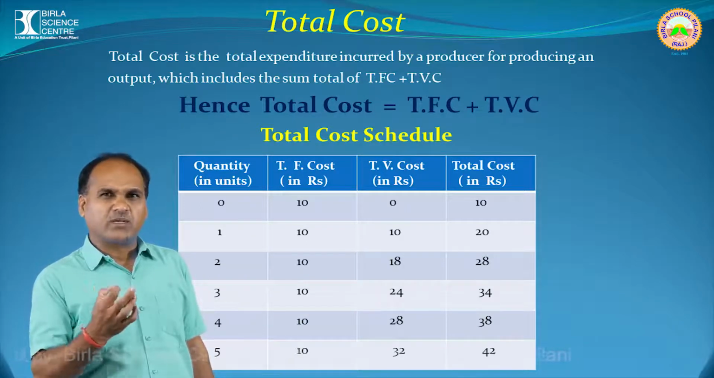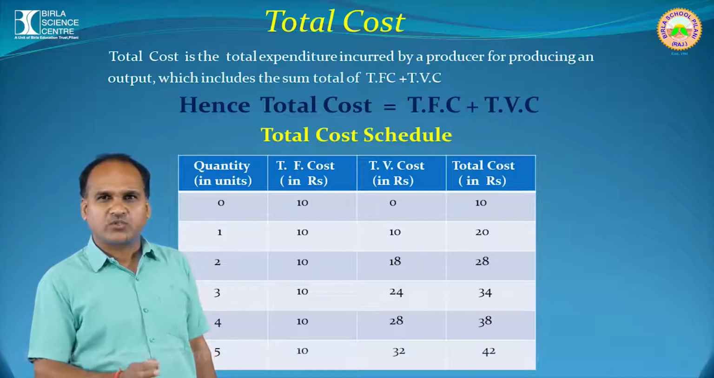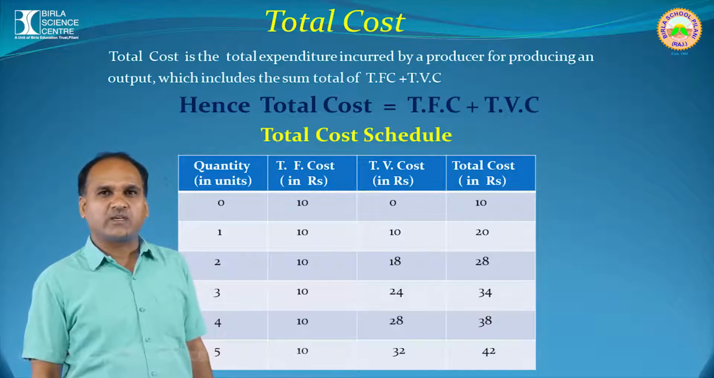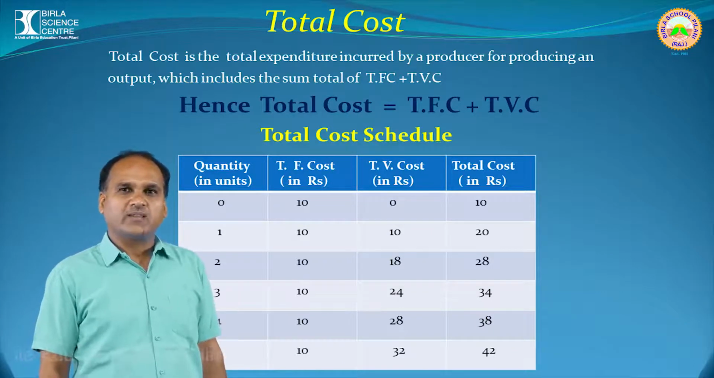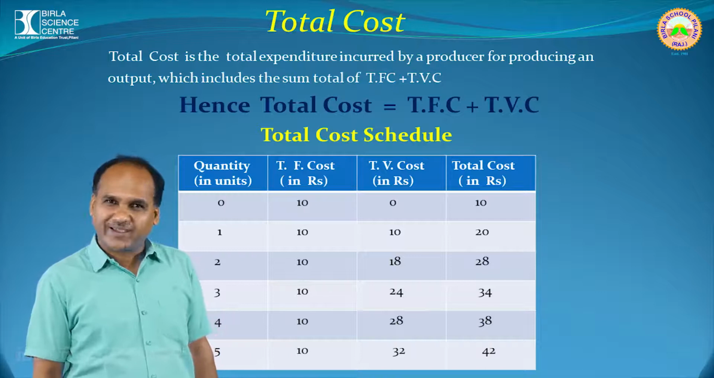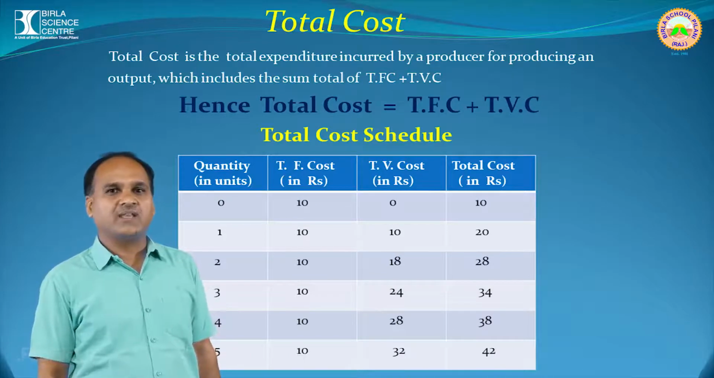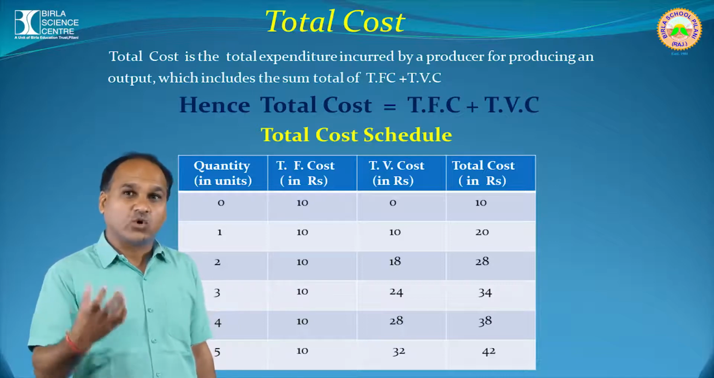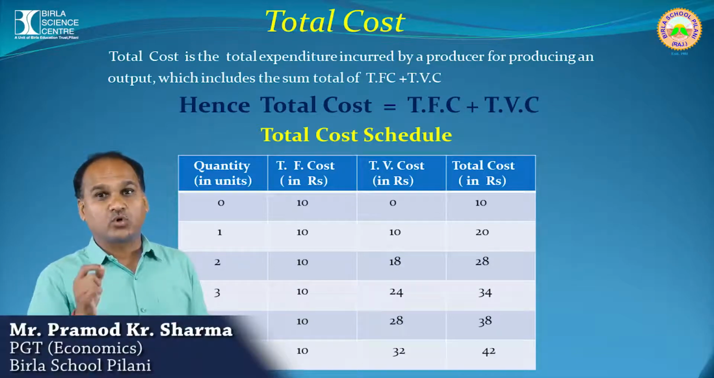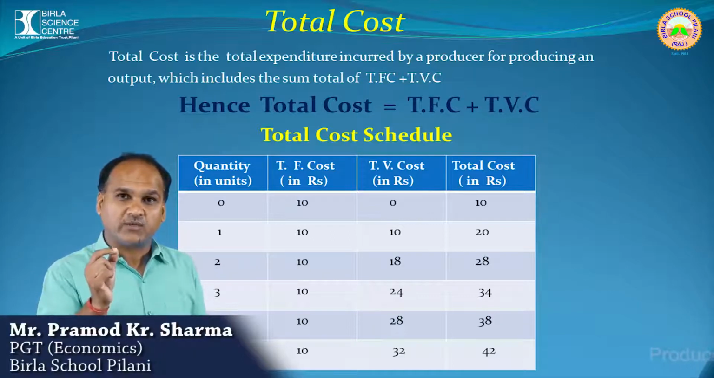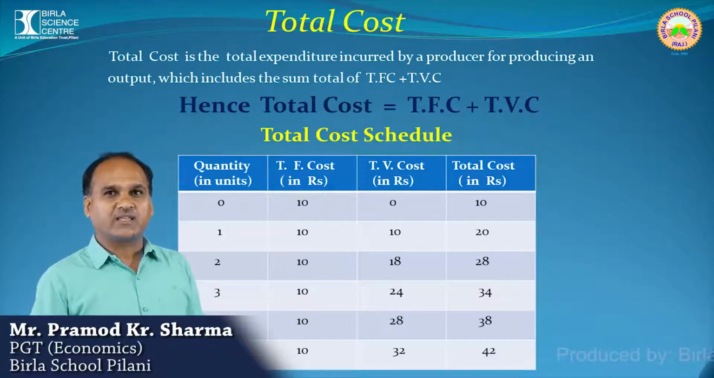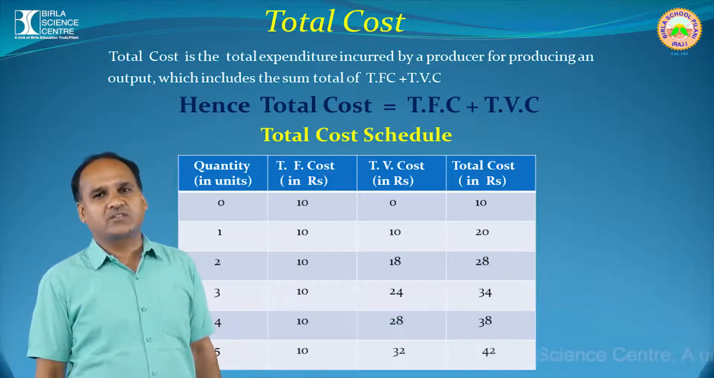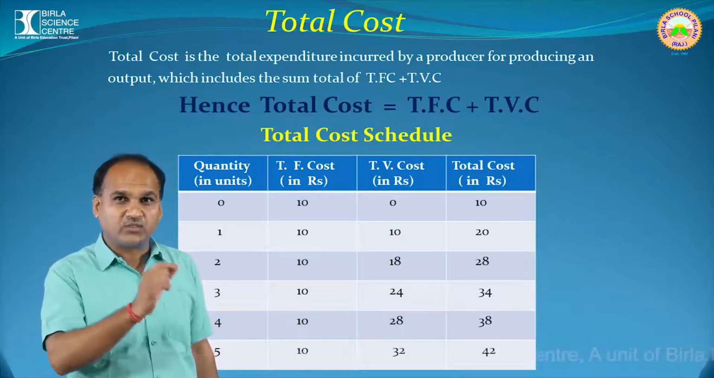Again, the same table you can see here also, which I have just now taught you with the help of the blackboard. On the left side, in the first column, I have taken quantity. How much is the quantity? 0, 1, 2, 3, 4 and 5. Then in the second column, you can see total fixed cost, which is fixed. That is 10, 10, 10, 10, 10 and 10 at the last also. And in the third column, I have taken the total variable cost. Again, you can see the value is 0 when the output is 0. And the next values are 0, 10, 18, 24, 28 and last, 32. In the fourth column, you can see the values are given there.